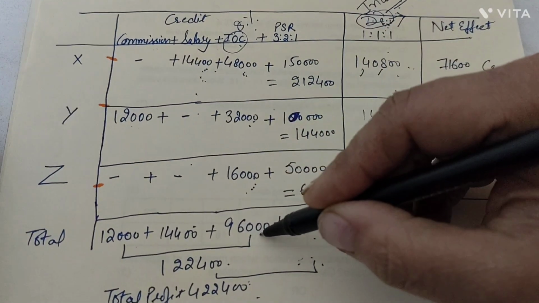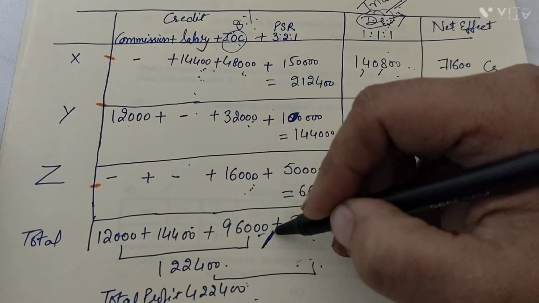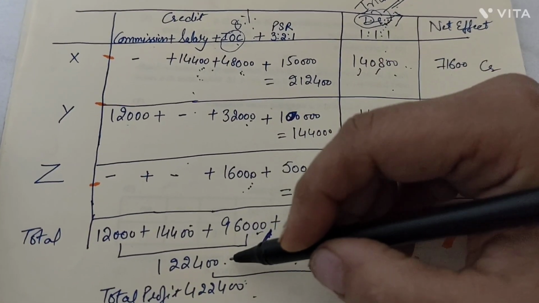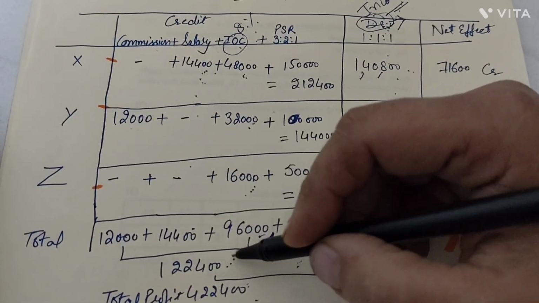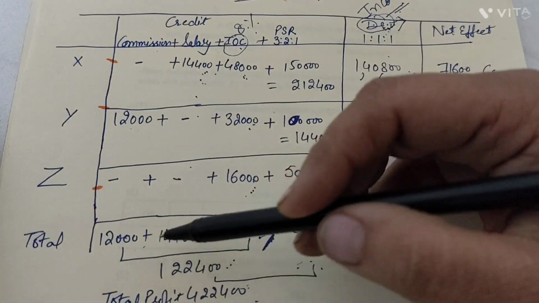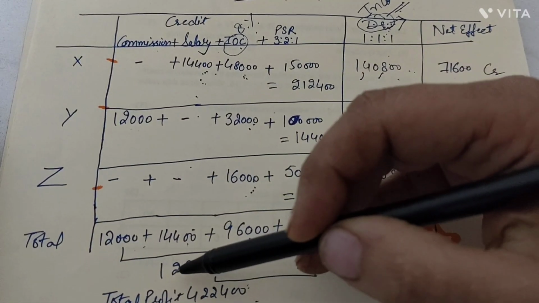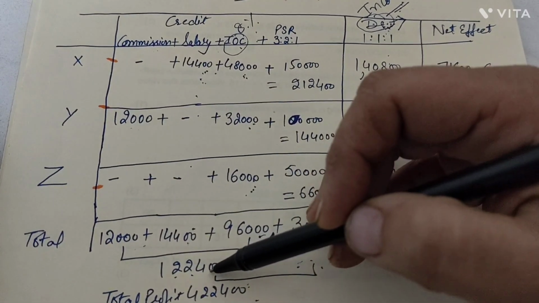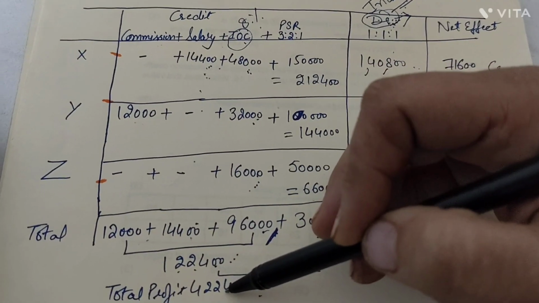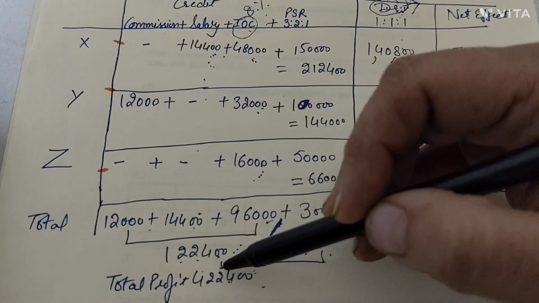That is 96,000. Now till this point, the total of the profit that has been distributed in the sense of commission, salary and interest on capital is 1,22,400. But what was the total amount of the profit?